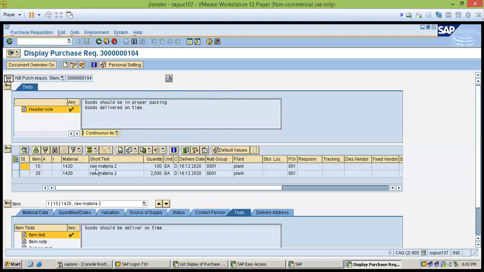So you can see here the material, and what is the PR? In short, we can say what is required, how much quantity is required, when it is required, and for which plant.